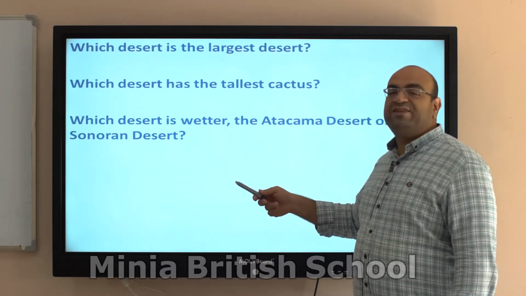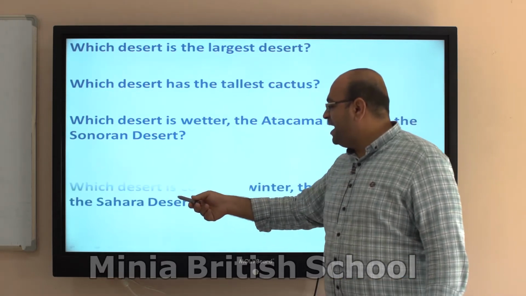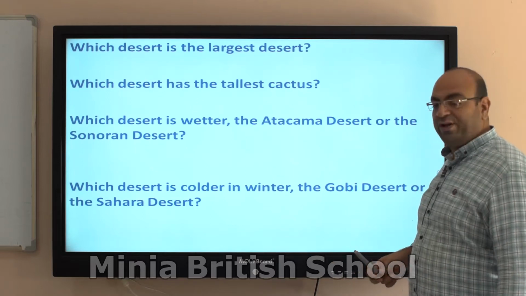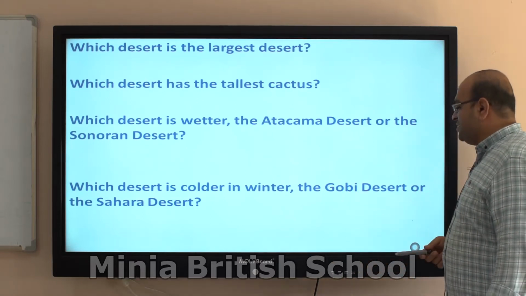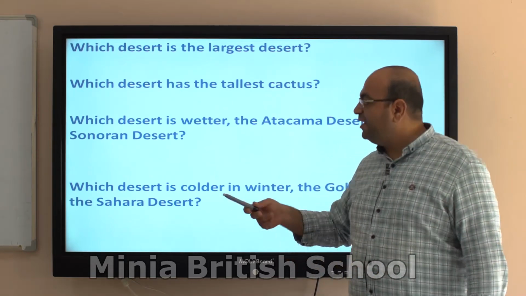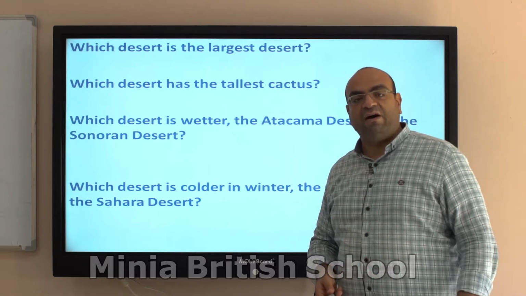Which desert is wetter, the Atacama Desert or the Sonoran Desert? And the last question will be, which desert is colder in winter, the Gobi Desert or the Sahara Desert? We will listen carefully and we will prepare answers afterwards.